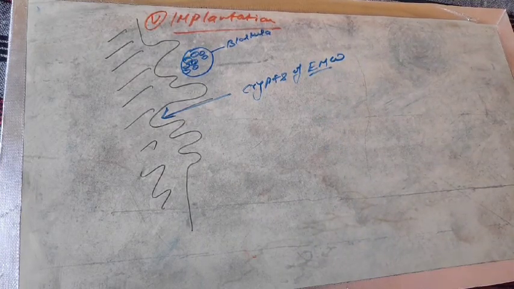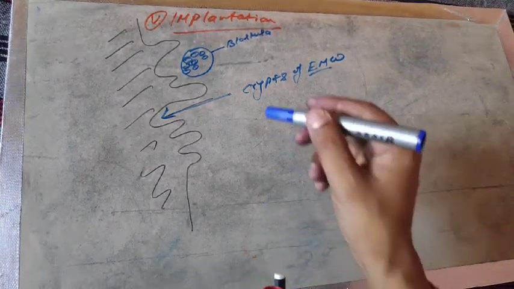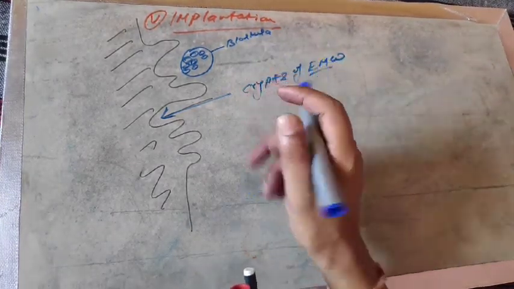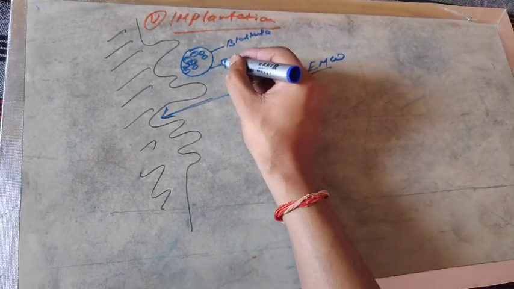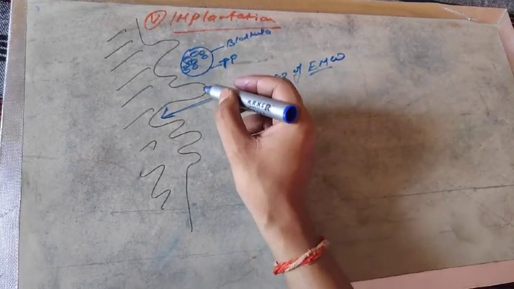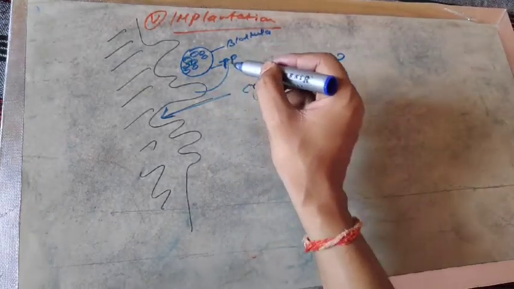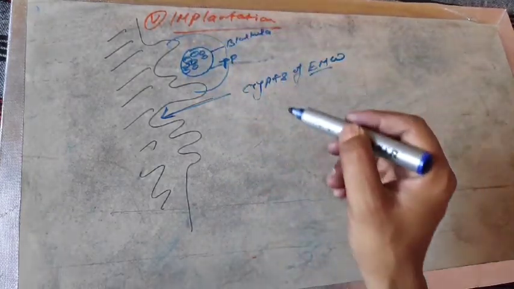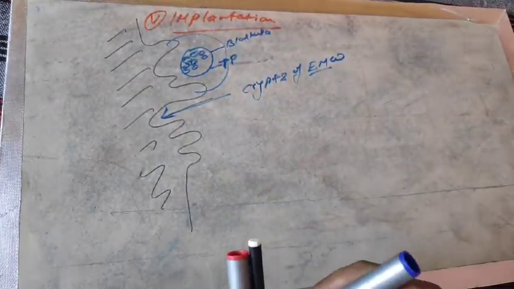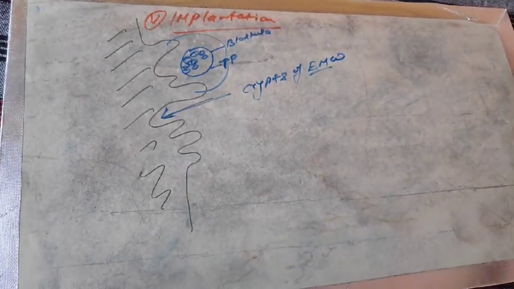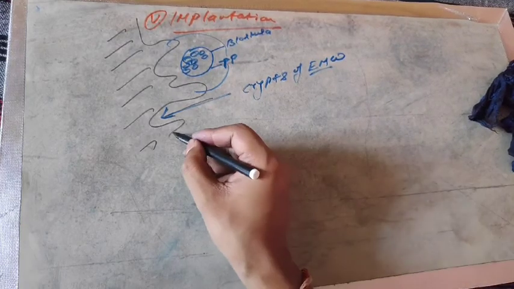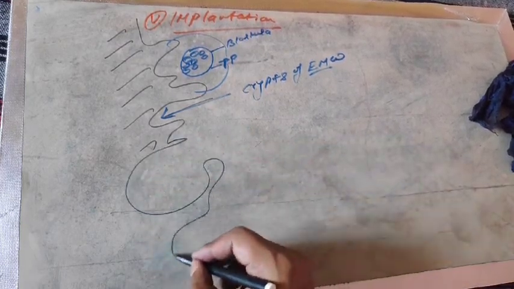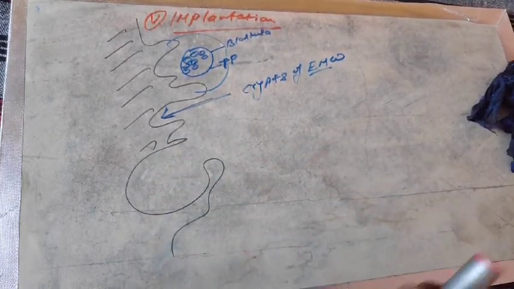This makes the attachment of the blastula very easy, and then the blastula, with the help of the trophoblast, the outer layer, is surrounded by the thick blood lining, and then the blastula is embedded inside the endometrium.